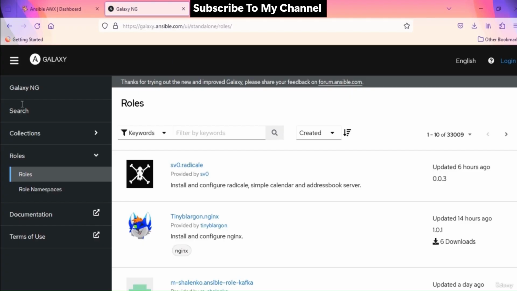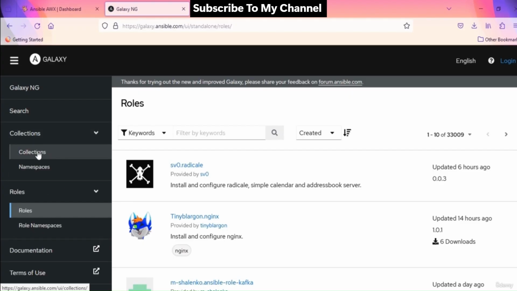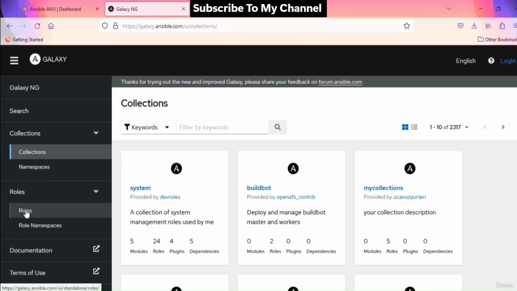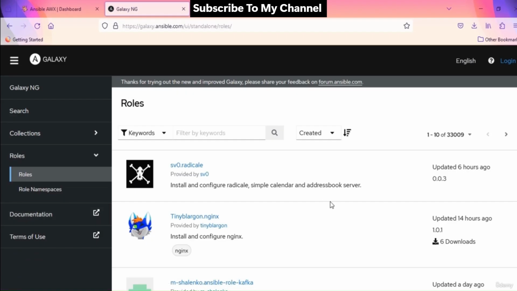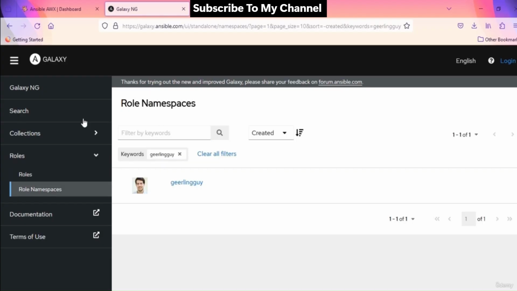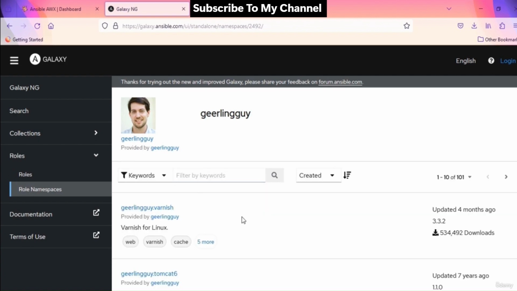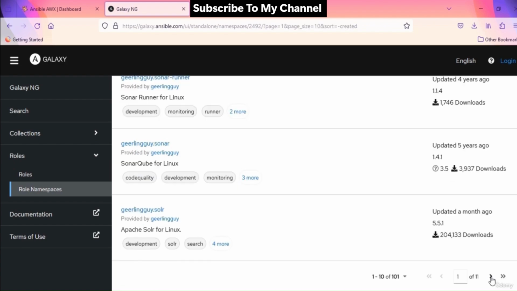So I'm here on the Ansible Galaxy page. Here you can search different roles and collections shared by the community. We are going to use a role shared by Jeff Geerling. Jeff Geerling is a well-known figure in the Ansible and DevOps communities. To see the roles shared by him, go to Namespace under the Roles tab, search with geerlingguy, click on the result, and browse through the list. He has shared so many roles to automate jobs.